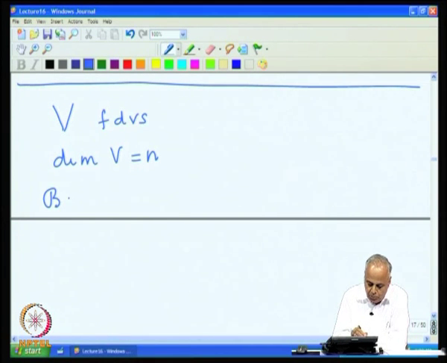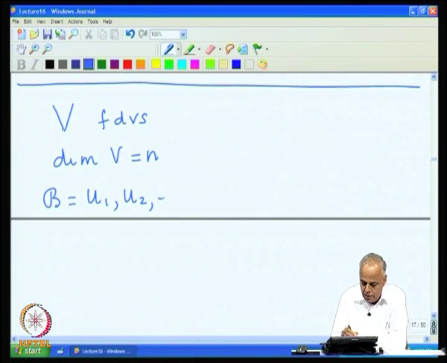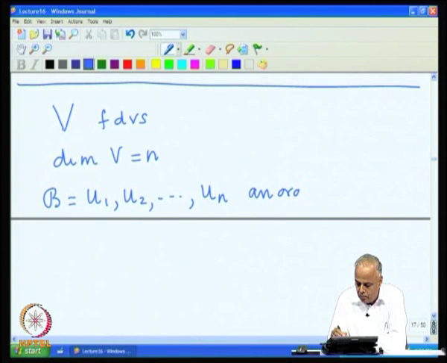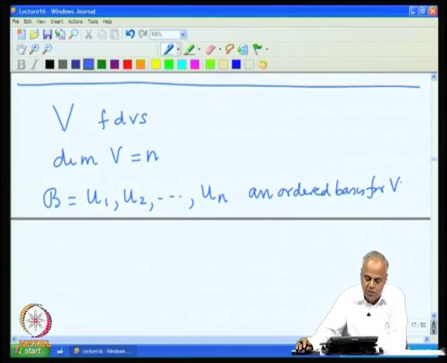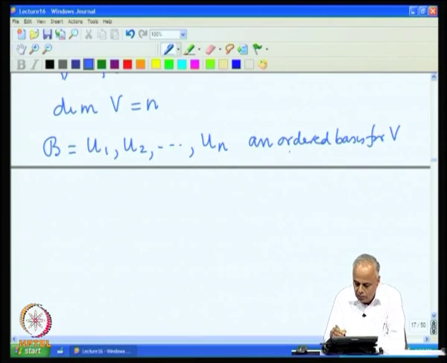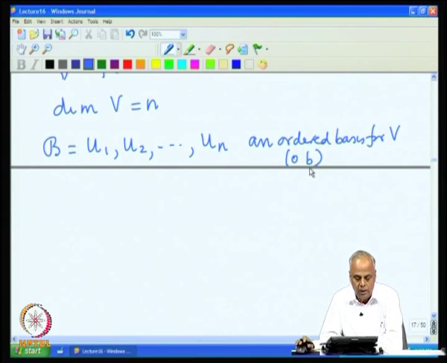So, let us put B as u1, u2 etcetera un, an ordered basis for V. From now on we will write OB for ordered basis. So, the short form will be OB. So, let B u1, u2, un be an ordered basis for V.